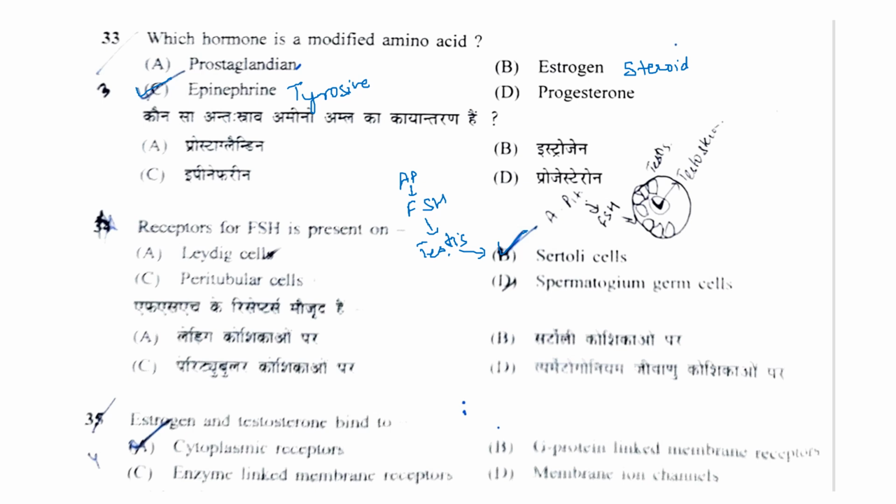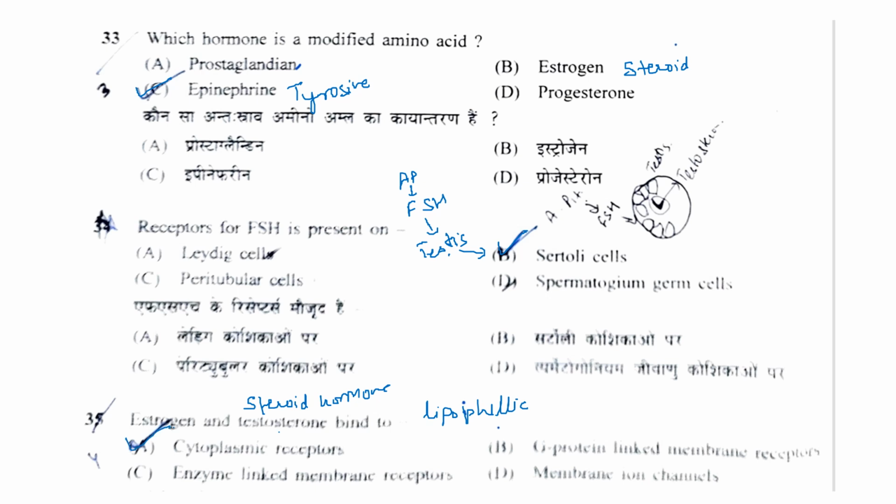Next question: estrogen and testosterone bind to. Both estrogen and testosterone are steroid hormones. They are lipophilic or hydrophobic hormones, which means that they can cross the lipid bilayer, and that's why their receptors are present in the cytoplasm.